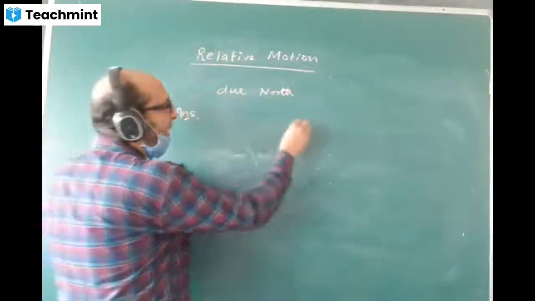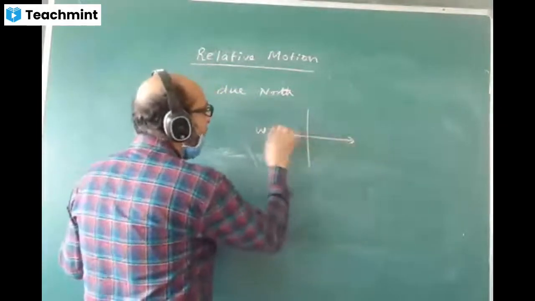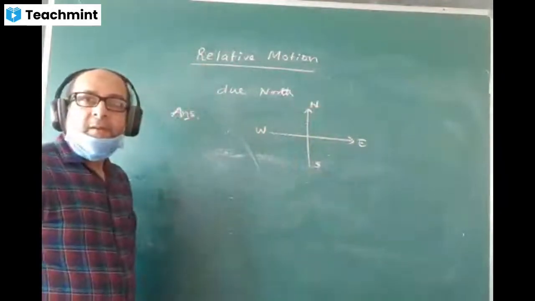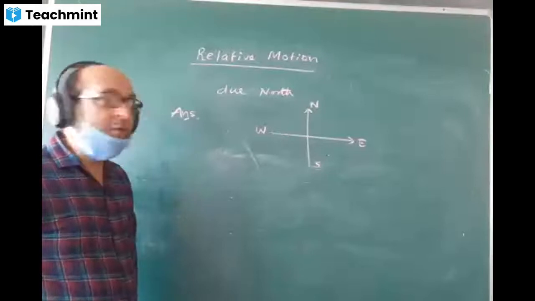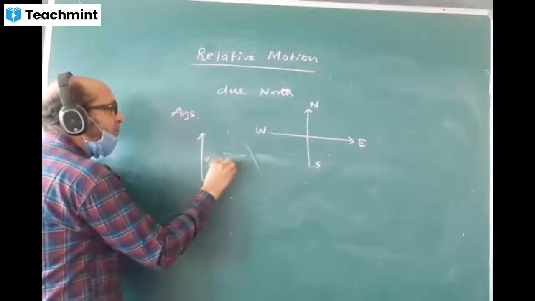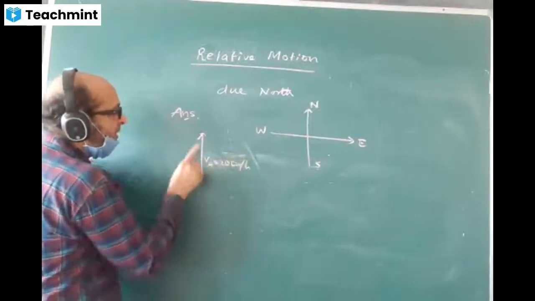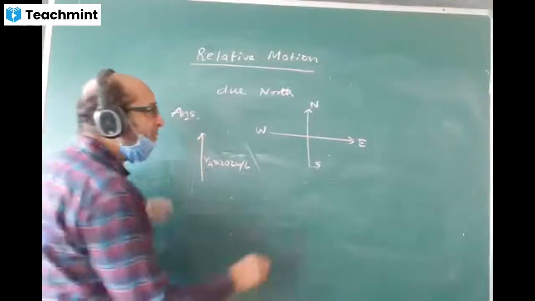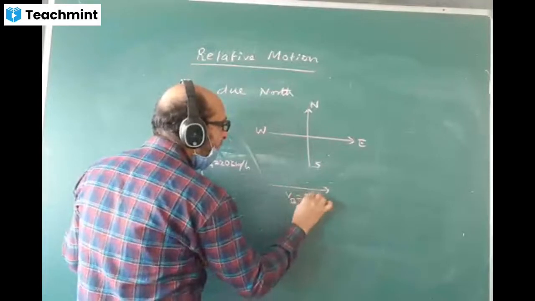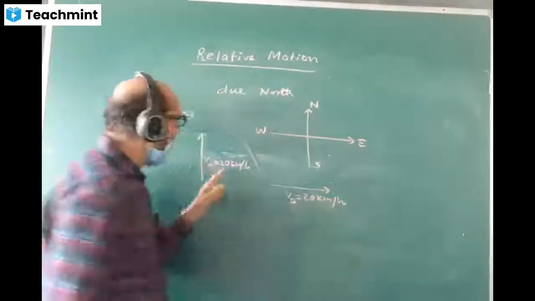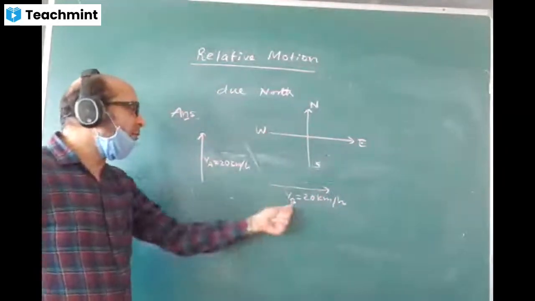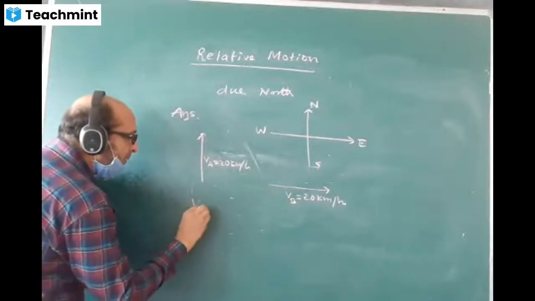Let us take the mapping like this. You know that west, east, north, and south we are taking like this. Car A is actually moving in this direction towards north. I will just draw the diagram of car A. Velocity of car A value is 20 km/h, but the direction is north. And car B is moving due east, VB, with the same magnitude, 20 km/h. We have to find the relative velocity of car A with respect to car B, that means VAB.